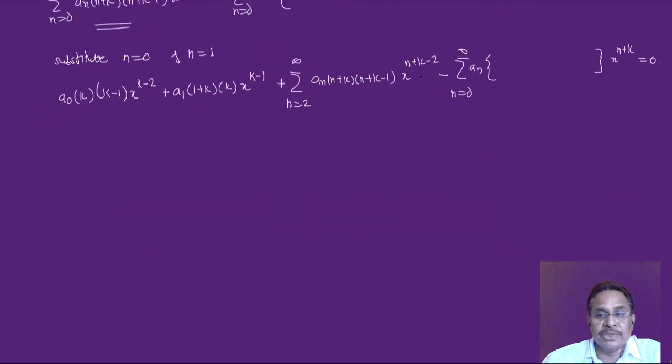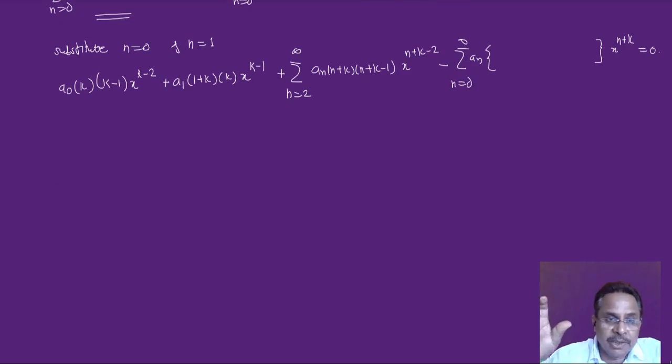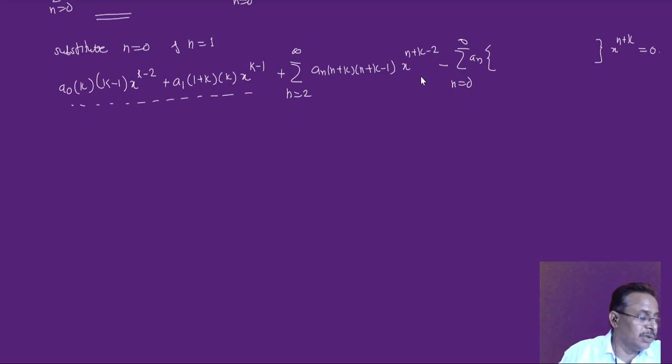So what I have done from this equation 3, I have separated out the first term and second term, putting the value of n equal to 0 and n equal to 1. So the corresponding terms are as shown: a0 times k into k minus 1 into x raised to k minus 2, and a1 times k plus 1 into k, or 1 plus k into k, multiplied by x raised to k minus 1. These are the two terms. These are very essential and important for us. We have to just concentrate on this.